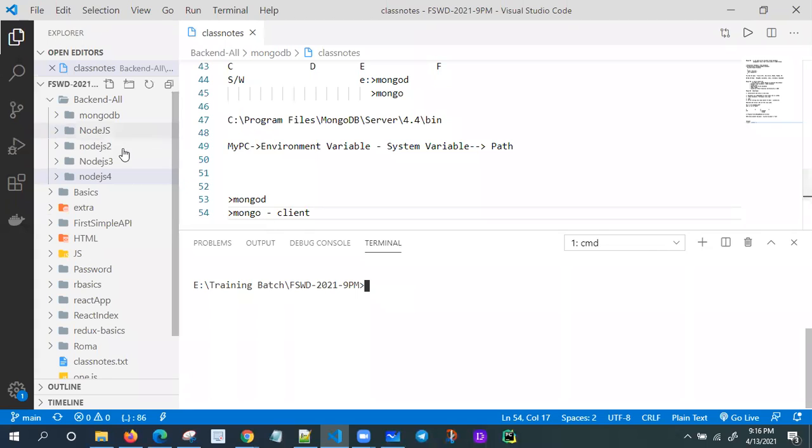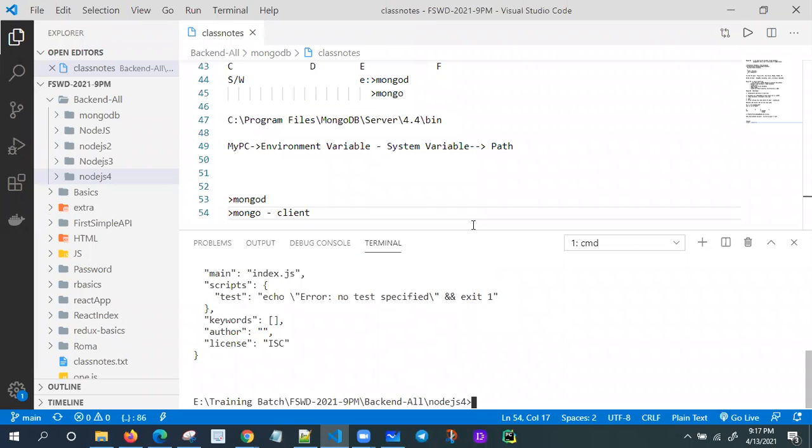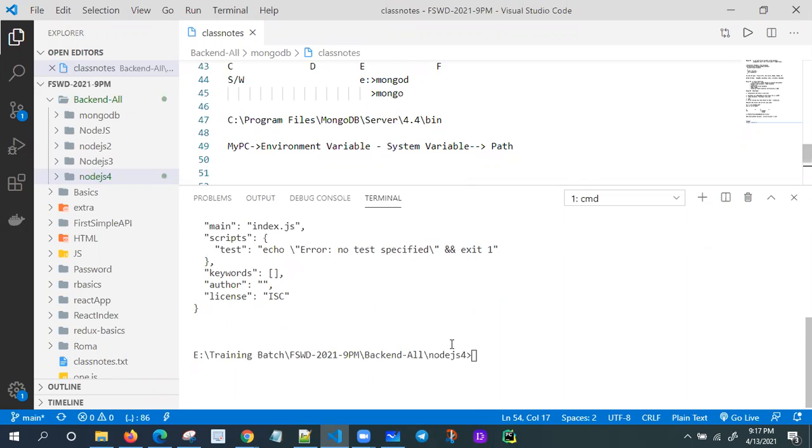So I want to initiate the project in Node project, Node.js 4. CD into backend, and inside that, Node.js 4. Now how to initiate the backend project? npm init -y command. Now I am going to install the required package. Express, I'm going to install now.